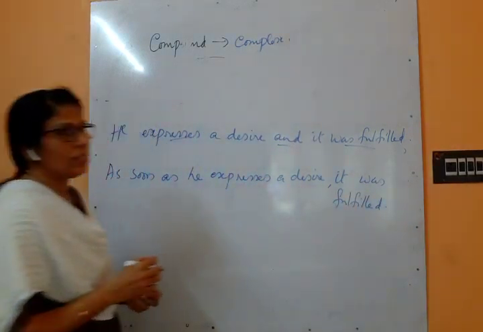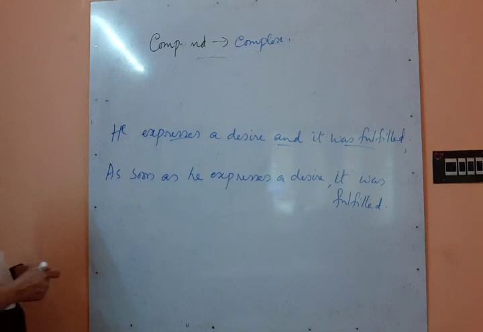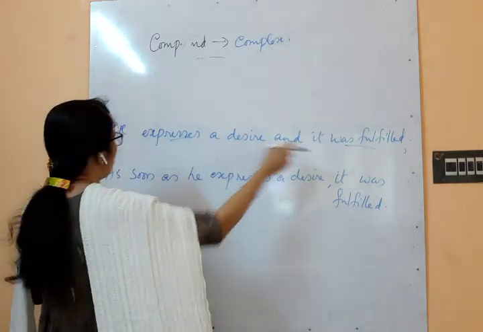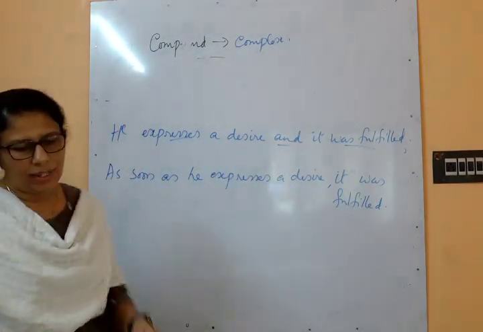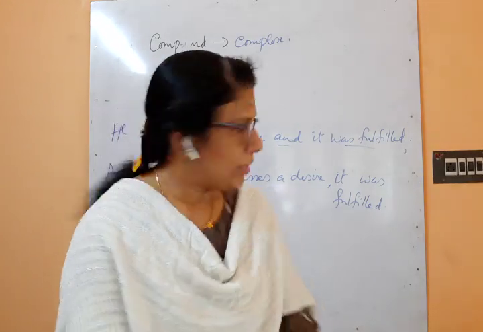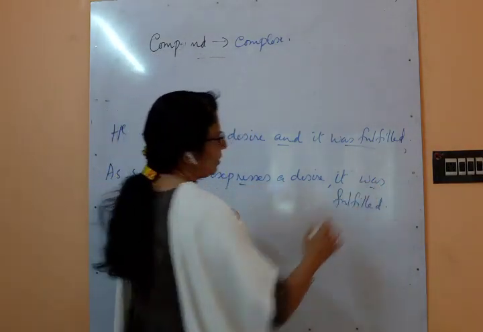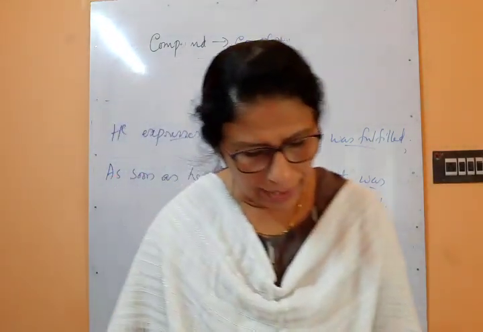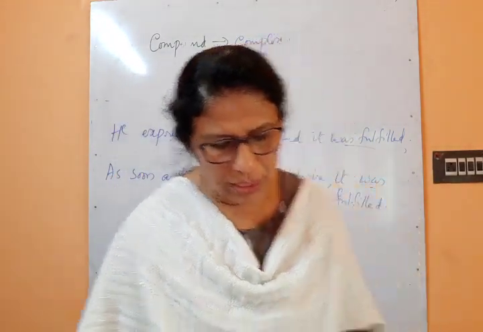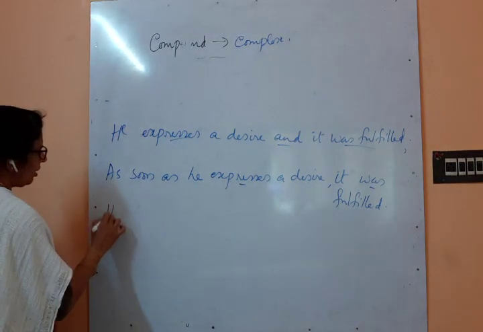Yeah, some of your wishes are fulfilled very quickly by your parents, isn't it? So he expressed a desire and it was fulfilled. As soon as he expressed a desire, it was fulfilled. So here, this is a subclause, verb is there, and this is the main clause. Yeah. And he wanted to reduce his weight and joined a gym.